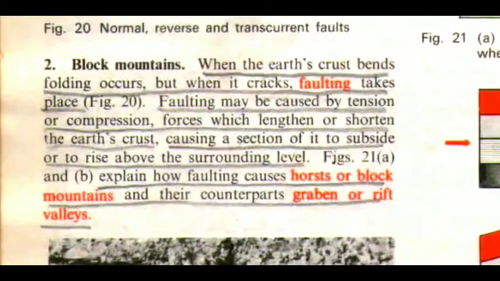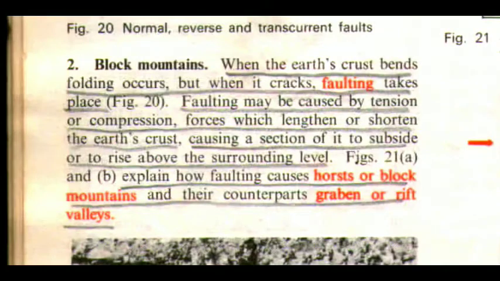The second one is block mountains. When the earth's crust bends, folding occurs, but when it cracks, faulting takes place. Faulting may be caused by tension or compression, forces which lengthen or shorten the earth's crust, causing a section of it to subside or to rise above the surrounding level. Figure 21 explains how faulting causes horst or block mountains and their counterparts, graben or rift valleys.